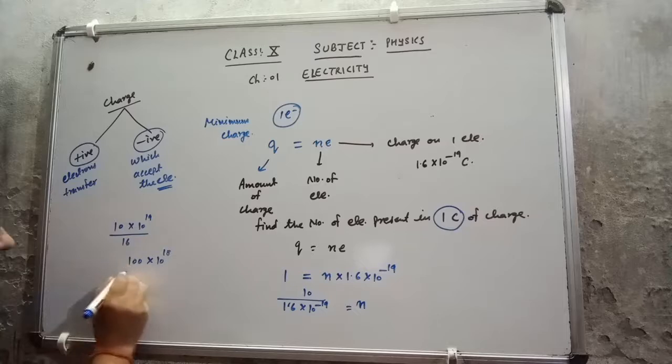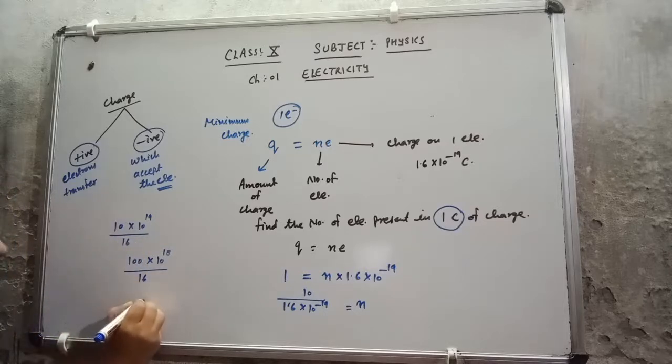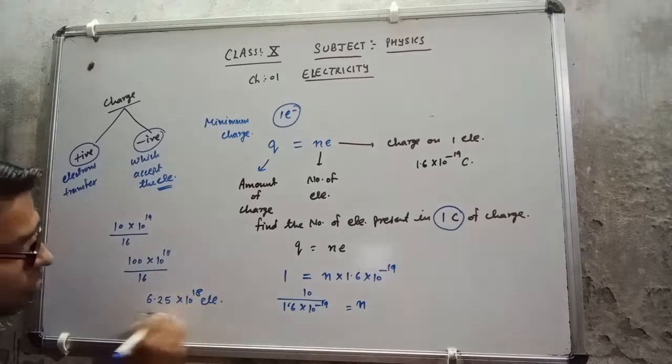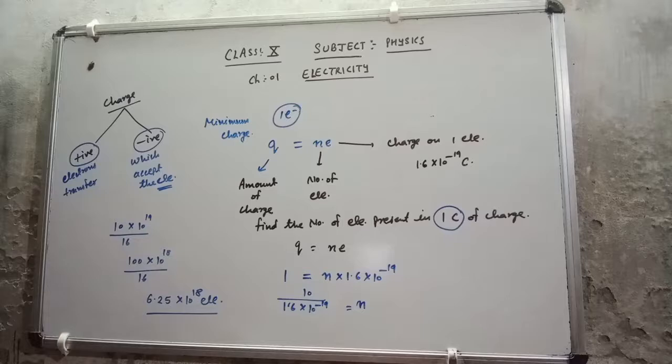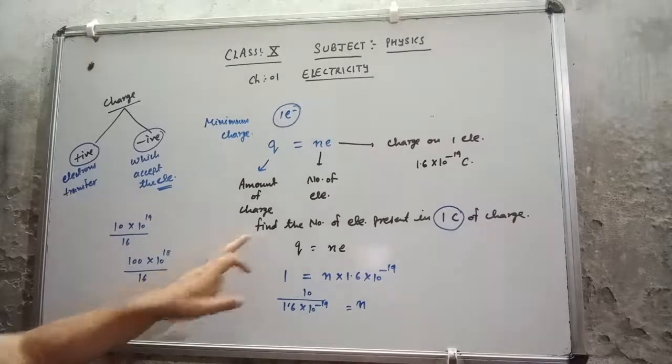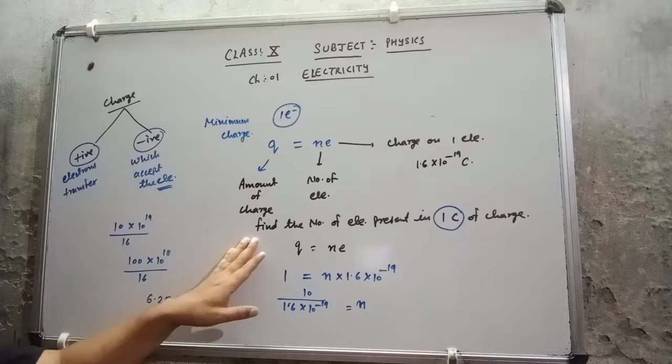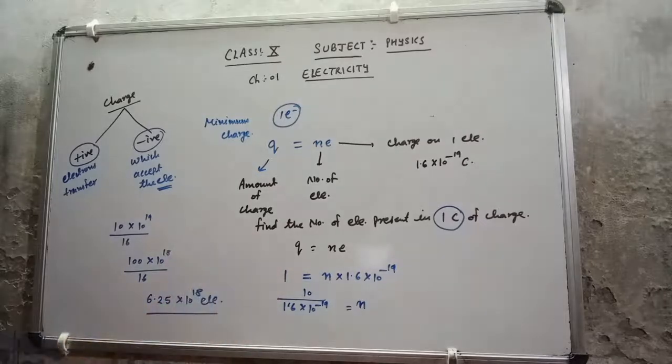This will be 100 upon 16. Dividing, I get 6.25 into 10 raised to the power 18 electrons. That means 1 coulomb of charge contains that many electrons. So this type of question you can solve with this formula.